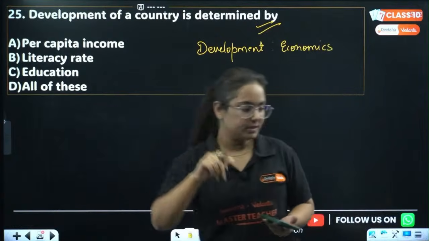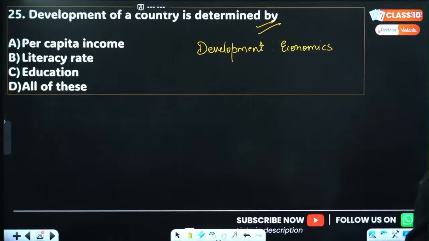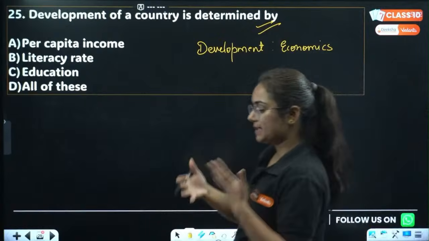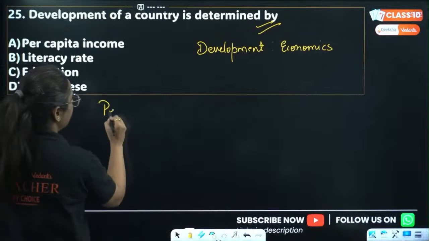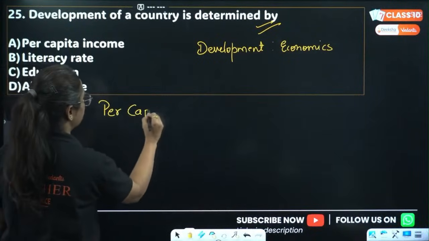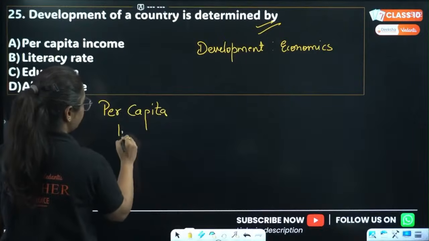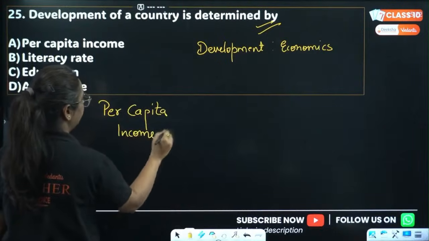Now what happens when we started comparing countries on the basis of development, first of all, what did we choose? Per capita income. Acha, what do you mean by per capita income?